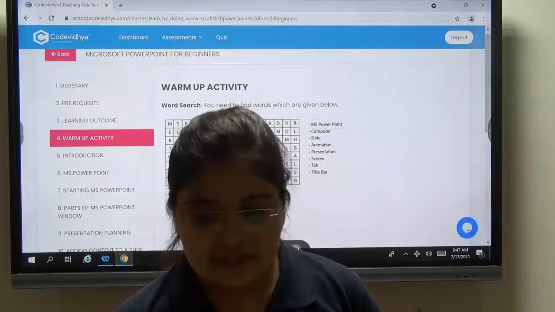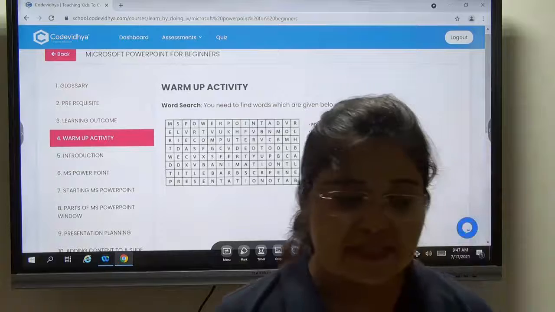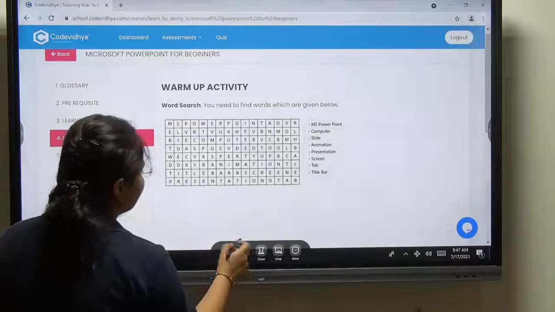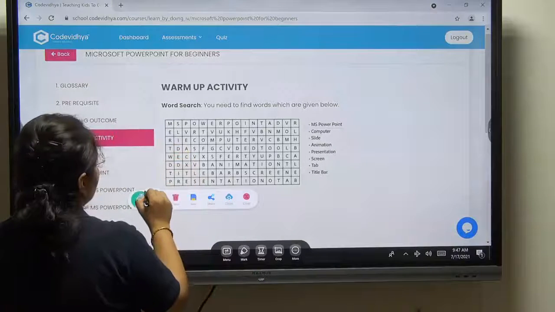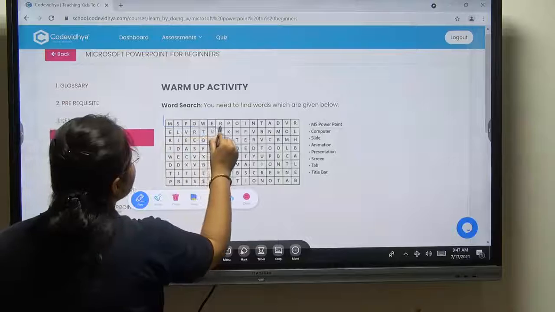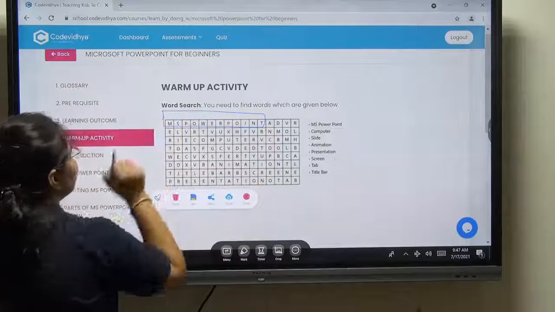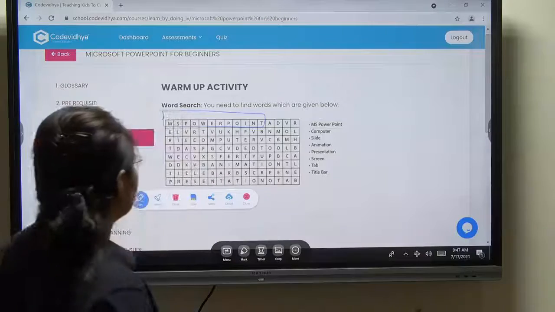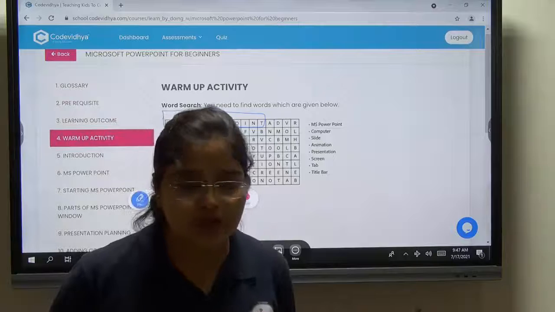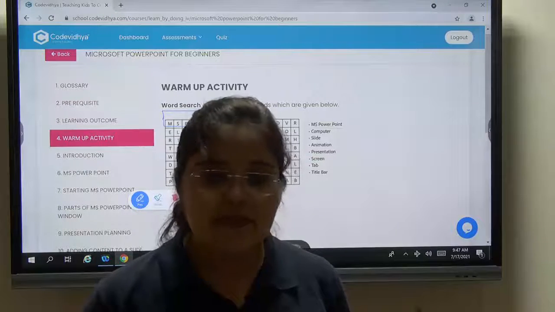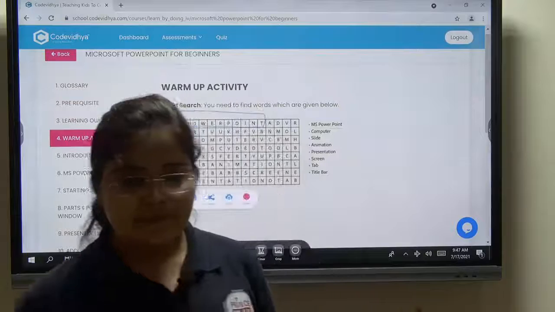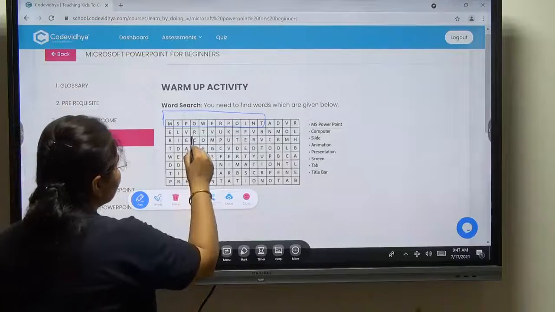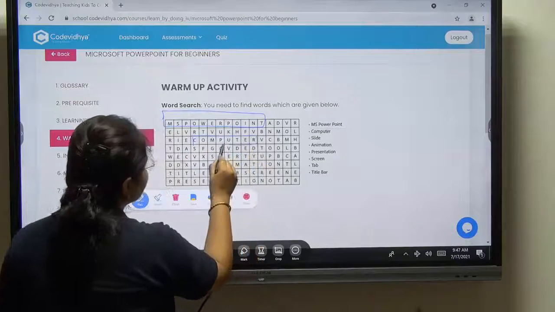Okay, Pratishtha, I will send the PDF. Okay, first word given is MS PowerPoint. So as you can see, this one here only in first one. MS PowerPoint. Okay, next word is computer. I can see who will tell in which row we are having the word computer. Send me the answer in the chat box, students. Try to find out the word computer. I can see in third row computer.